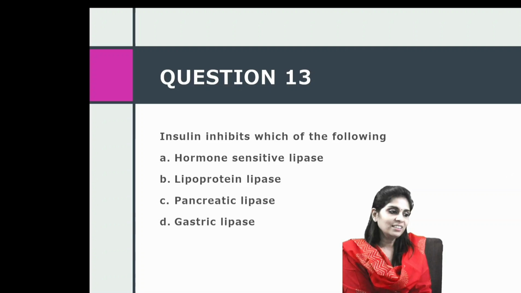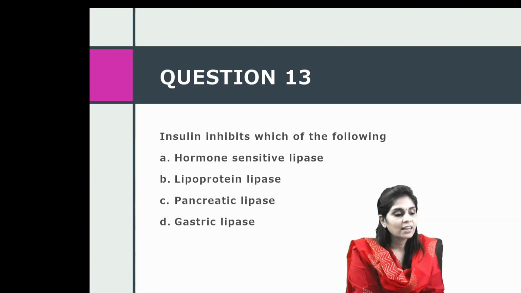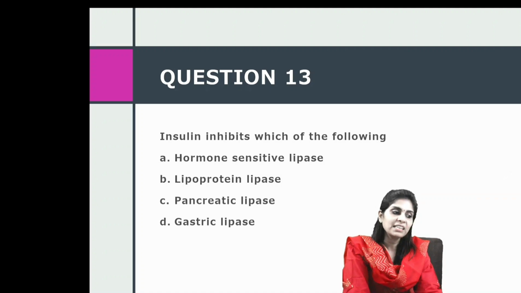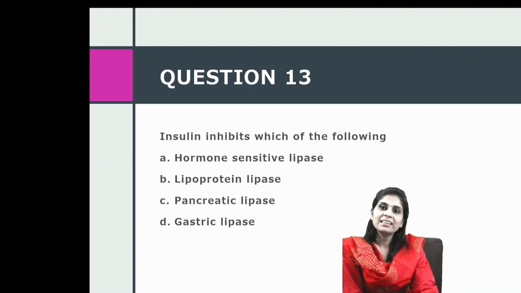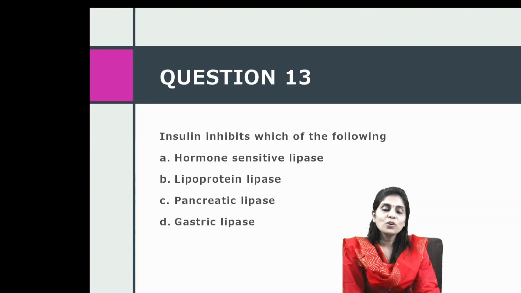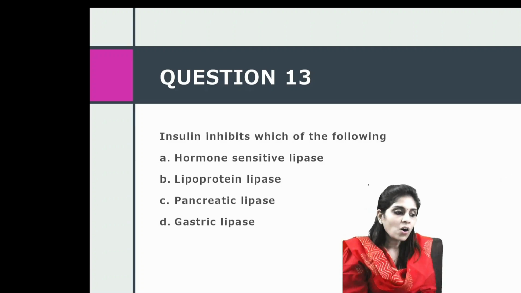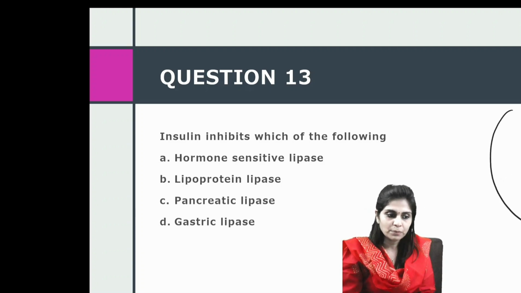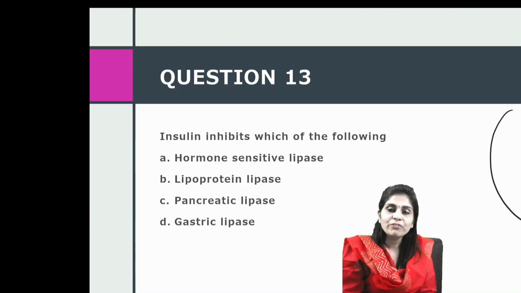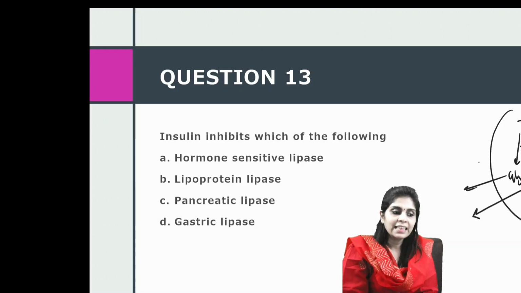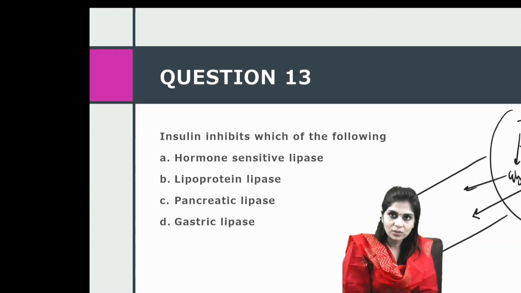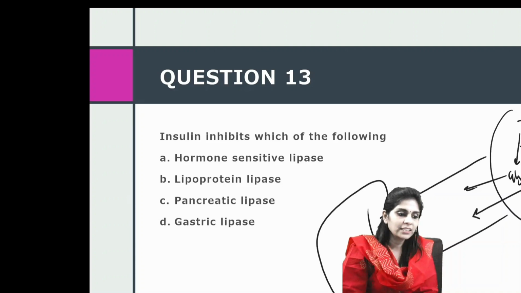Now the last question: insulin inhibits which of the following? Hormone sensitive lipase, lipoprotein lipase, pancreatic lipase and gastric lipase. I'll just tell you about hormone sensitive lipase. Hormone sensitive lipase is an enzyme which is present in adipose tissue. Its function is to cleave adipose tissue triacylglycerol to form glycerol and fatty acid. Both glycerol and fatty acid then leave adipose tissue, reach circulation, and through circulation reach the liver.